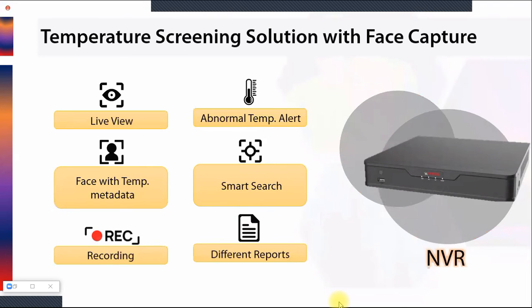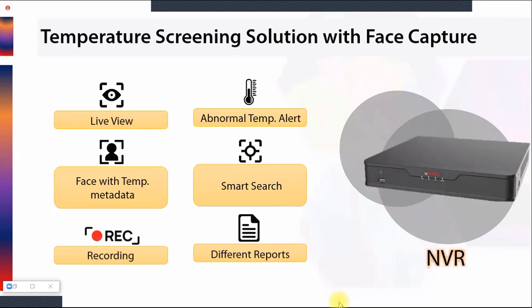The other device is the NVR, which is a recorder. It will do a live view. It will give you an abnormal temperature alert on a smartphone also. Face with temperature metadata means it will capture the face and overlay the temperature information on it. Later on, if you want to search the recording, you can do smart search. Recording can be done, and different reports can be retrieved.